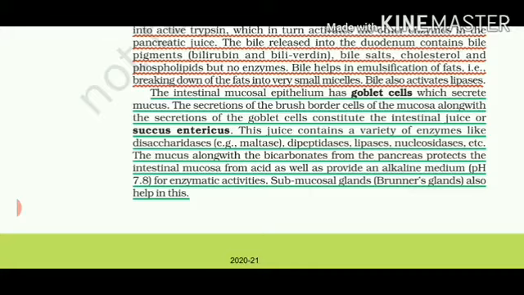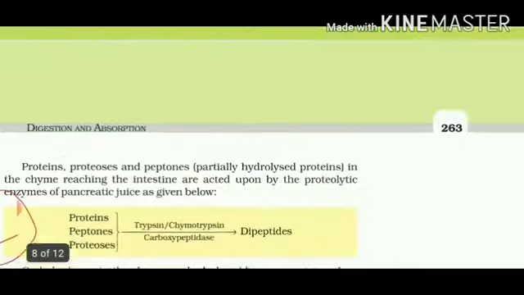So the mucus which is secreted from these cells will protect the inner lining of the intestine, and it will also provide an alkaline medium of pH 7.8 so that fats can easily get digested. The submucosal glands, called Brunner's glands, are also helping in maintaining this alkaline medium.